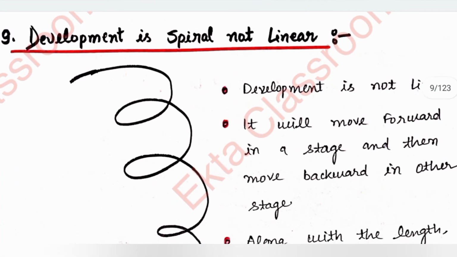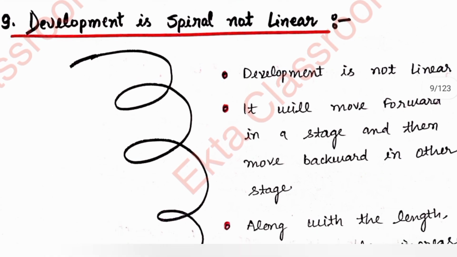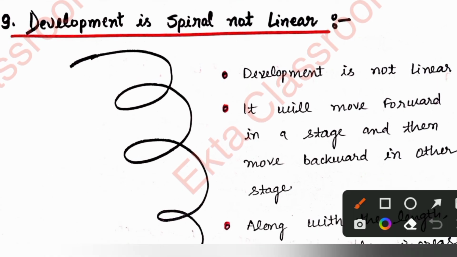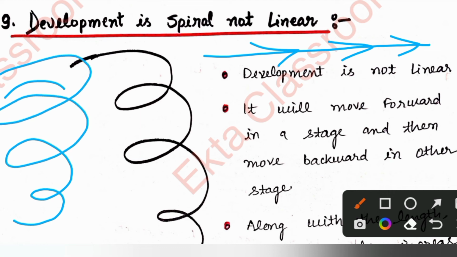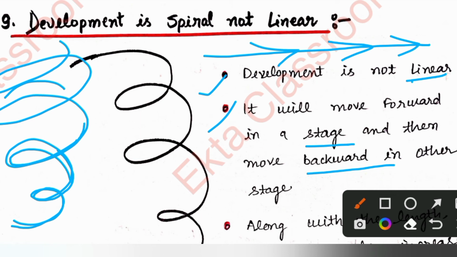The ninth principle is that development is a spiral, not linear. It means development is not a linear process; it does not occur in one straight direction, it occurs in a spiral direction. It will move forward in one stage and then move backward in another stage. As you can see, it goes forward and backward, forward and backward.